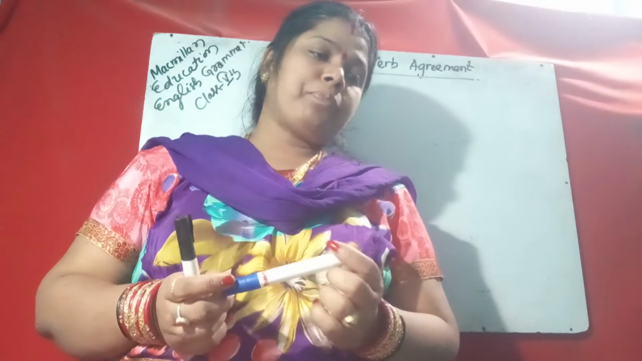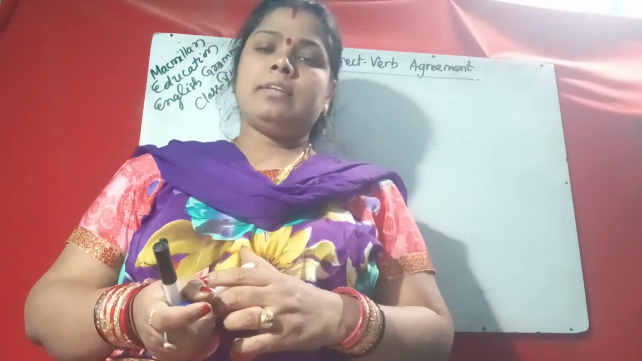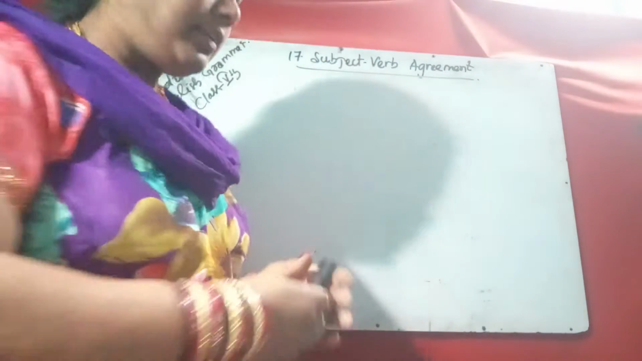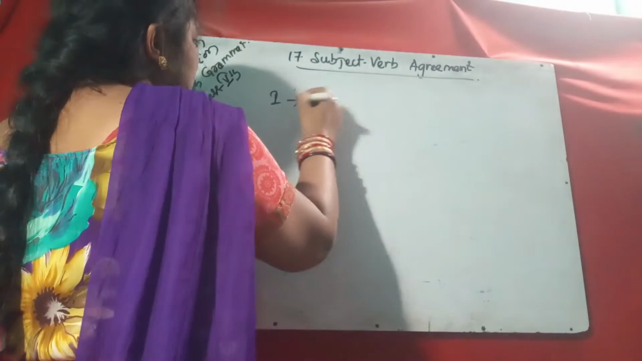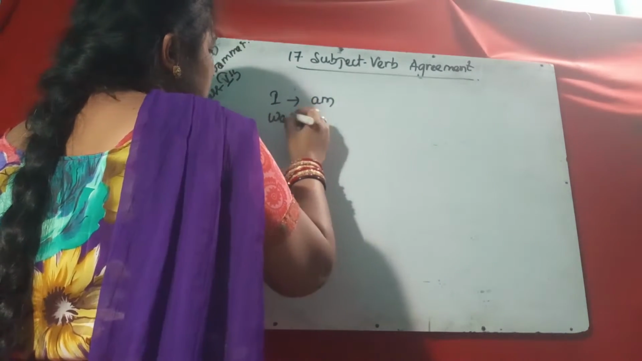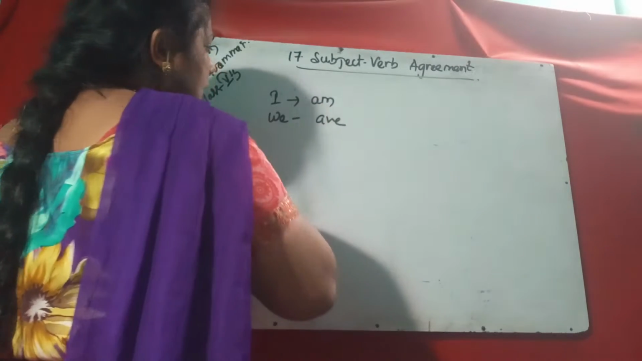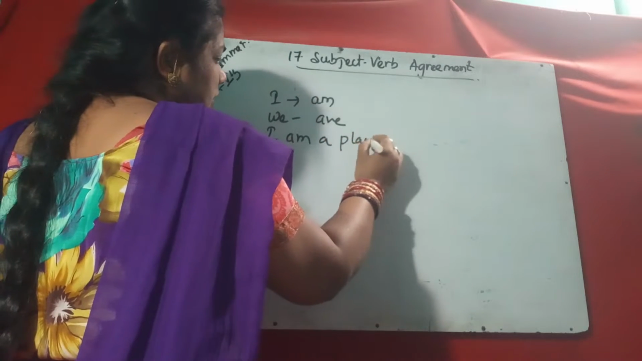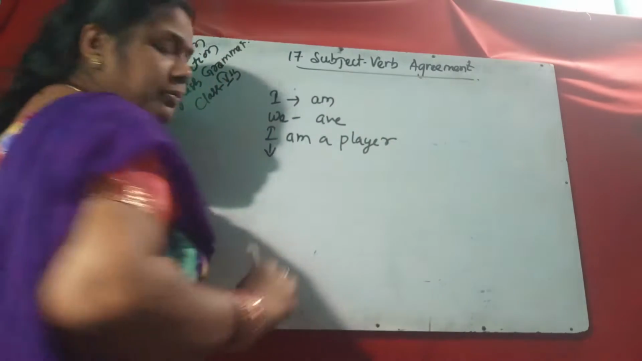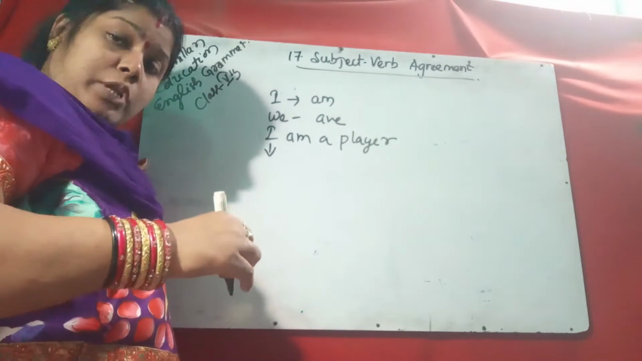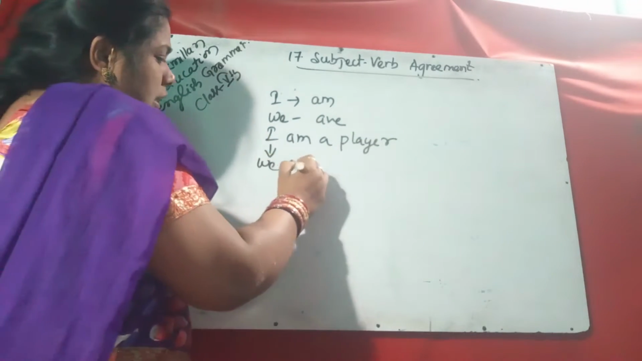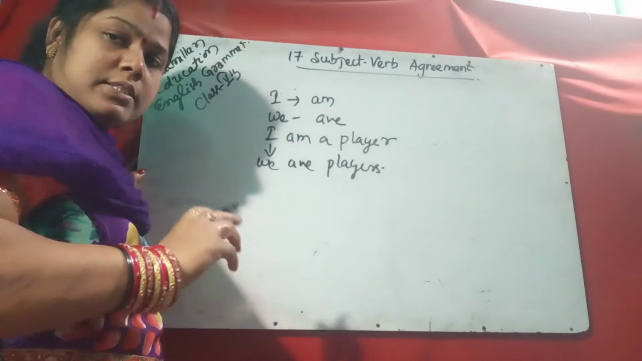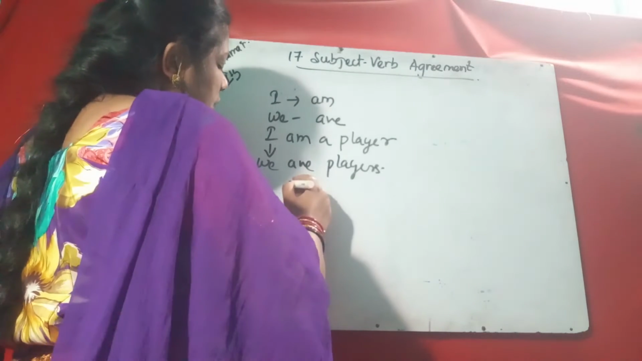Suppose I is the subject, then the verb is am. Suppose we, then are. So suppose I am a player, and if the subject changes from I to we, the number changes to plural, then we are players.